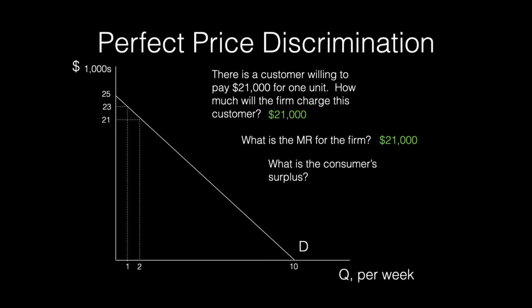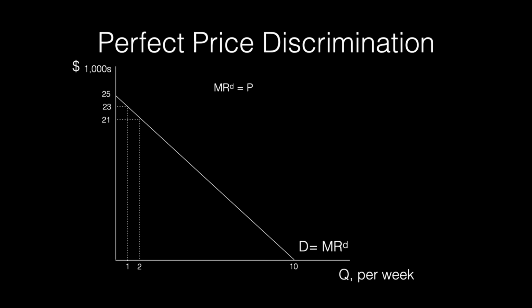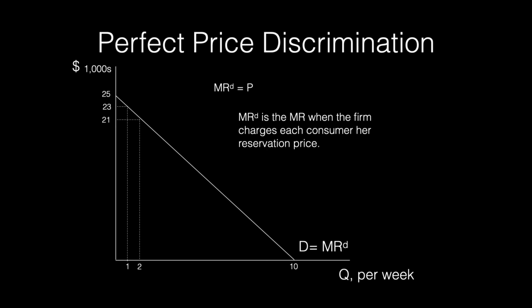Since the consumer paid the most she was willing to pay, she is left with no consumer surplus. For a firm practicing perfect price discrimination, what is the relationship between price and marginal revenue? When a firm is practicing perfect price discrimination, price equals marginal revenue. This implies that the marginal revenue curve for the perfect price discriminating firm is equal to the demand curve.